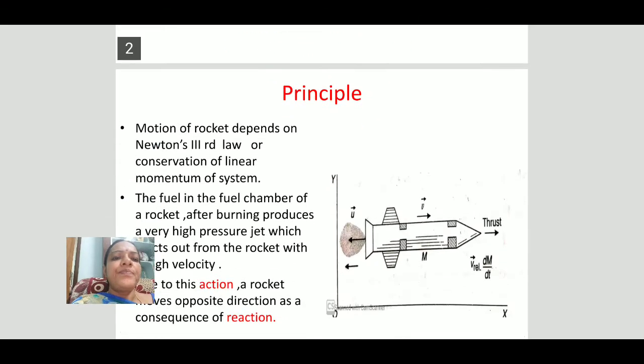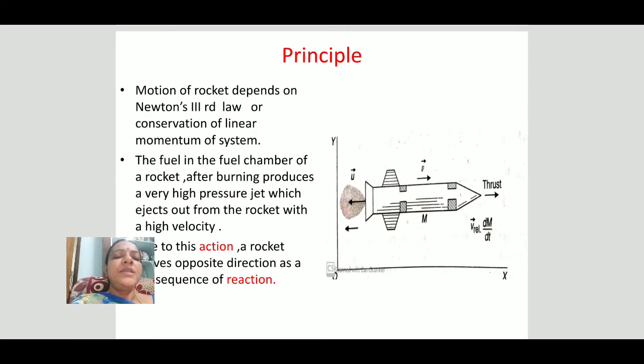Let us see. Coming to the motion of rocket. In this slide, you are observing the rocket system. Motion of rocket is an example of a variable mass system, which we have already discussed. The principle involved in this rocket is Newton's third law.